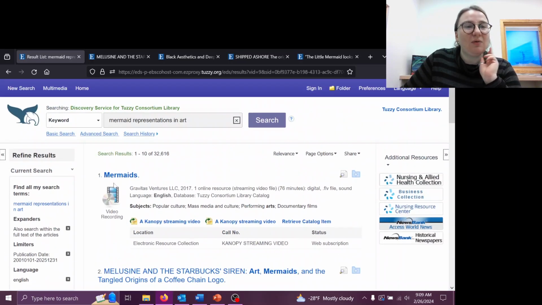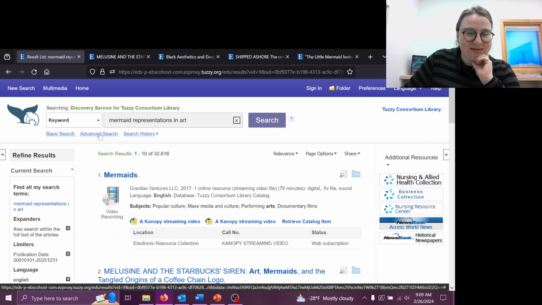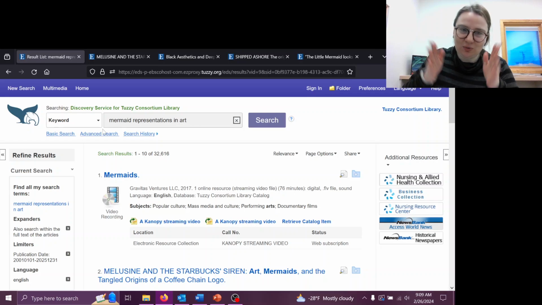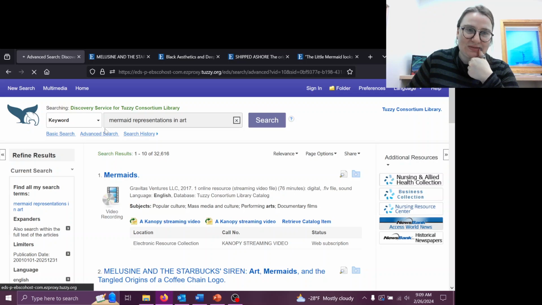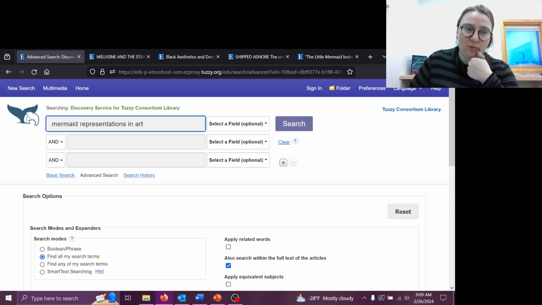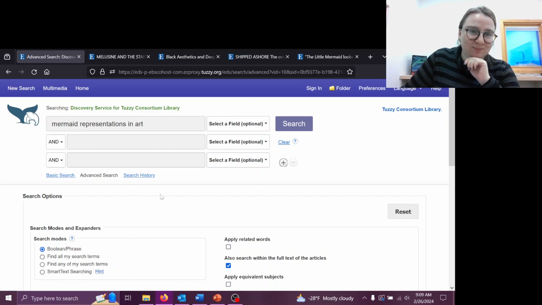Okay, so now what I'm going to do is I'm going to take us into the advanced search because I have an idea of what I want to continue looking for, and I want to hone in on that. And this is where we're going to get into stuff related to truncation and Boolean operators. So if you go down here, you see search modes and you have Boolean/phrase.